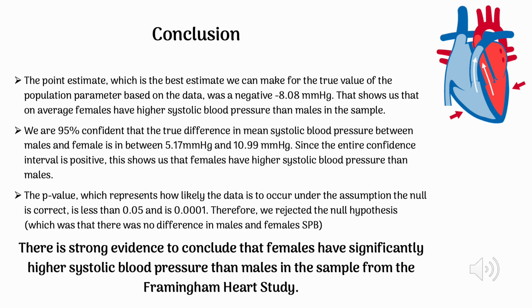Since the entire confidence interval is positive, this shows us that females have higher systolic blood pressure than males. The p-value, which represents how likely the data is to occur under the assumption the null is correct, is less than 0.05 and is 0.0001. Therefore, we rejected the null hypothesis, which was that there was no difference in males and females' systolic blood pressure. Our final conclusion is that there is strong evidence to conclude that females have significantly higher systolic blood pressure than males in the sample from the Framingham heart study.